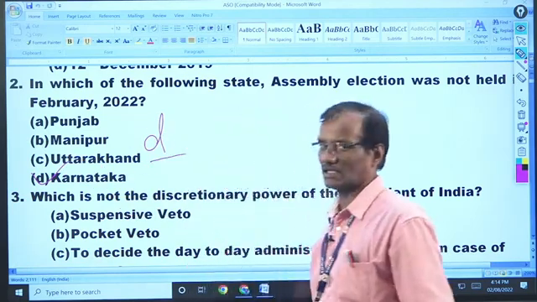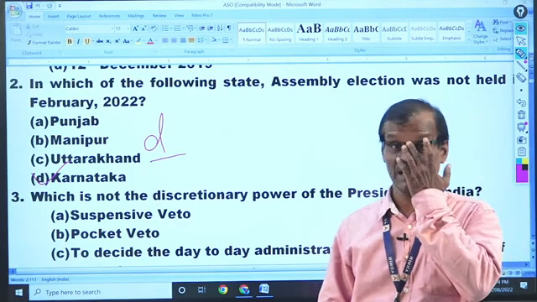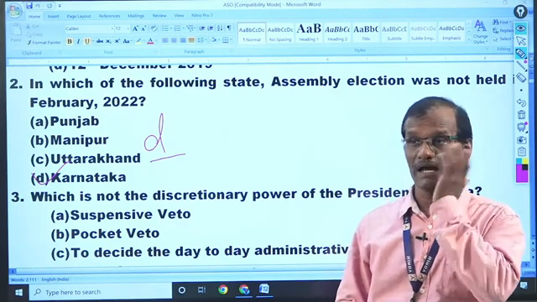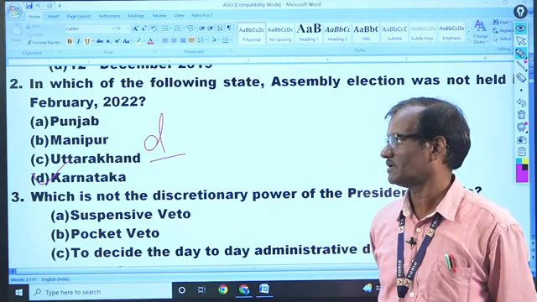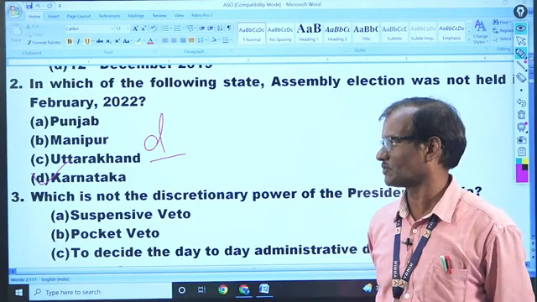Karnataka was not there. Another state was Uttar Pradesh. And yes, that was another state I forgot. But there were other states also, 5 states.